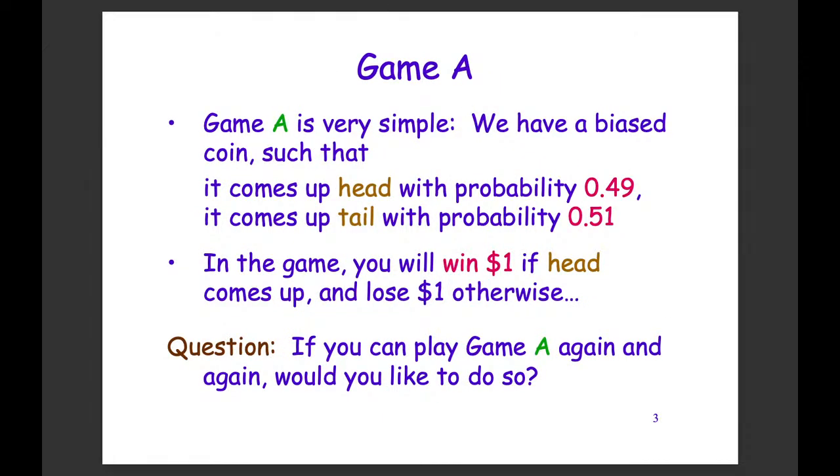Okay, so let's consider this example first. We call this game A. In game A, we have a biased coin, and this coin comes up with head with probability 0.49, and tail with probability 0.51. For us, we will win $1 if head comes up, and we will lose $1 otherwise. So in this case, the chance that we win is only 0.49, which is less than half. This is not going to be a good game for us. So if we want to play this game A forever or for a long run, then we are going to lose money. So we should not be playing this game A again and again.